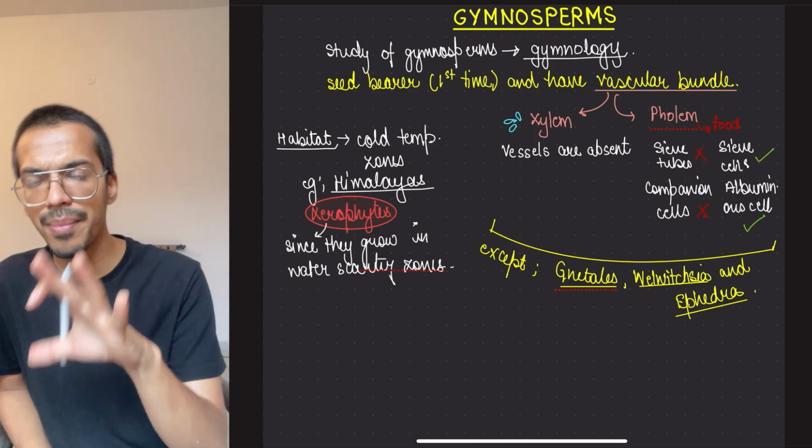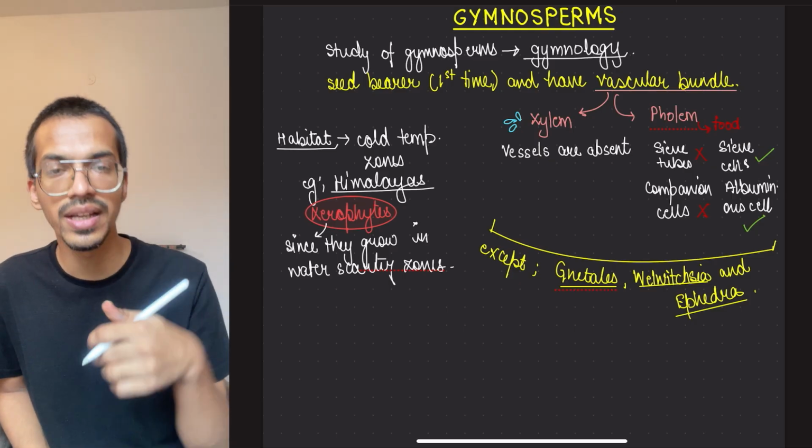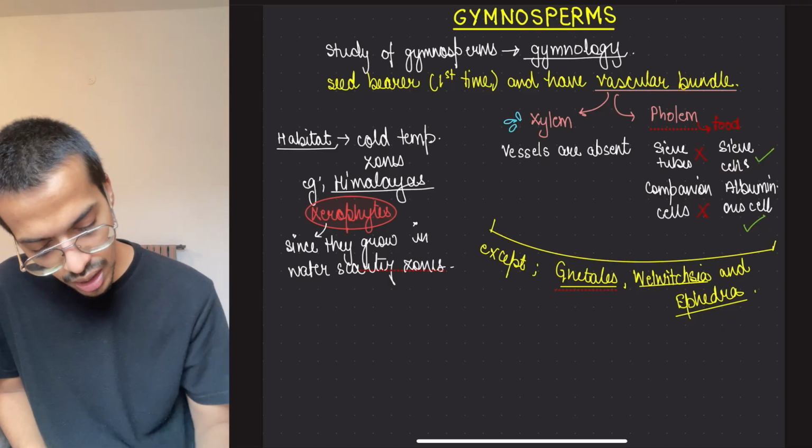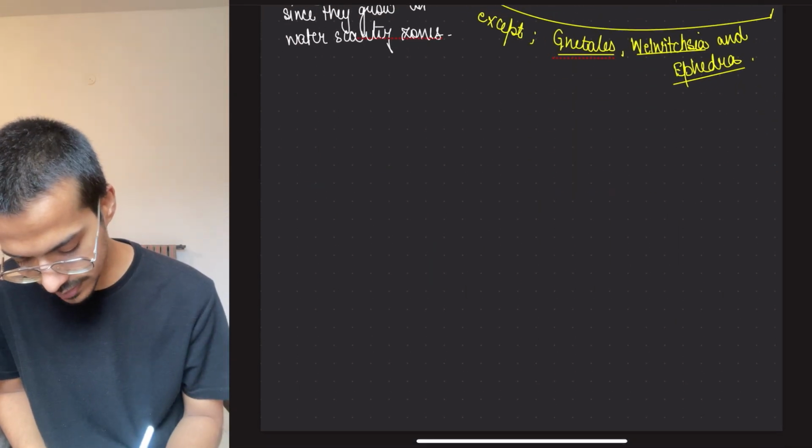We remember about the habitat and everything. Let's just see how they look. They have proper roots, stems and leaves present. Okay, so how does their body structure look like? Body structure.